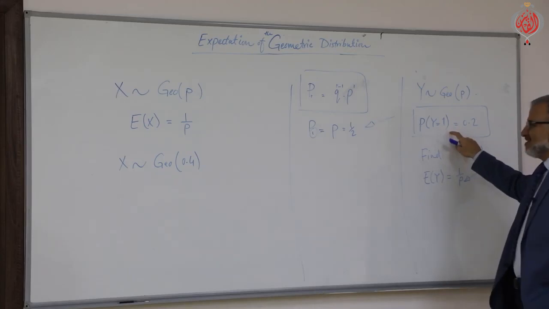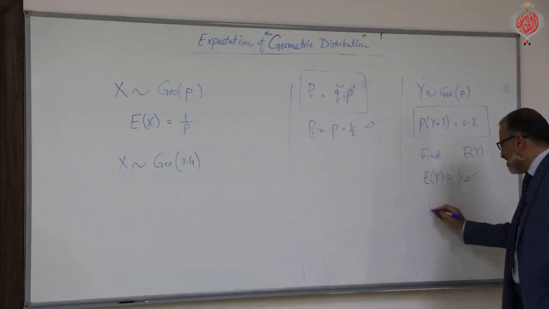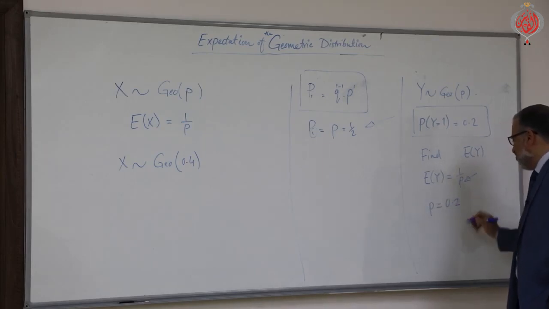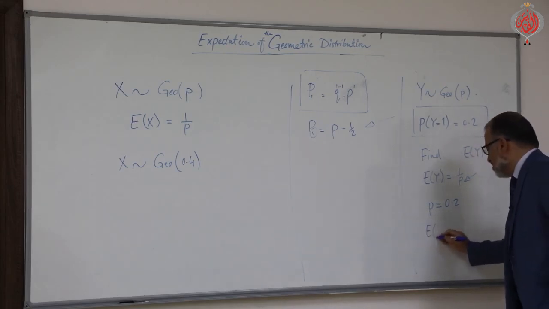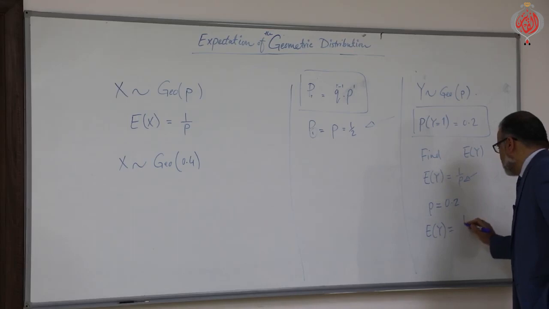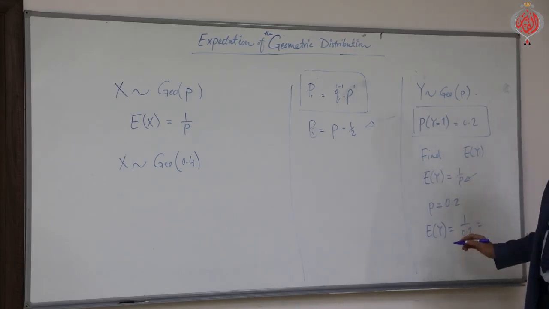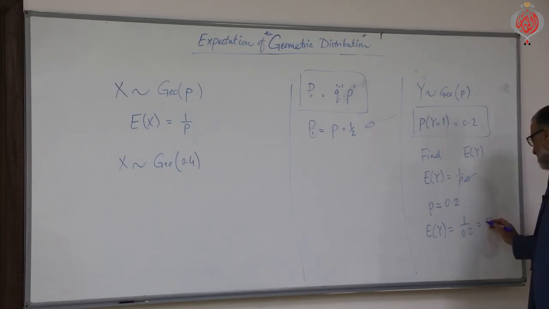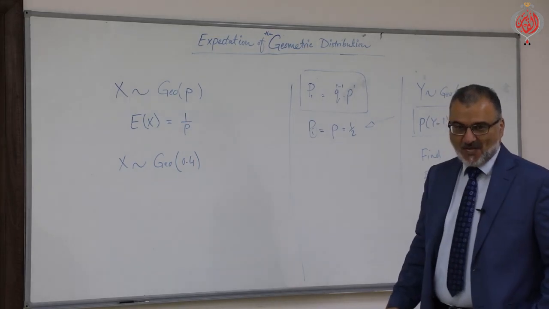So easily you will say p equals 0.2. From here, this is a geometric distribution, hence the expectation of y equals 1 over 0.2, which is 5. Okay.